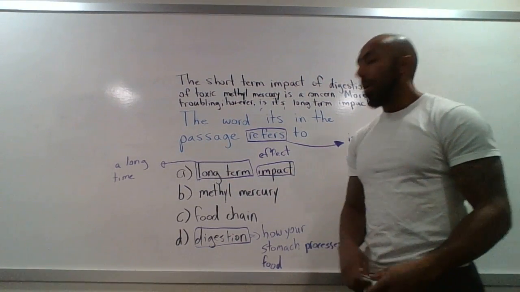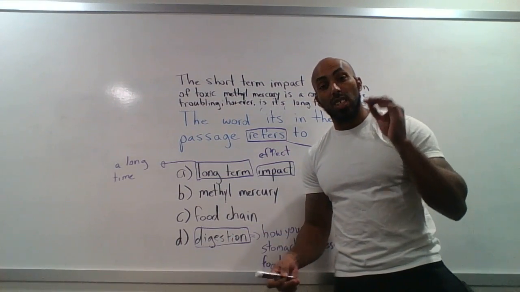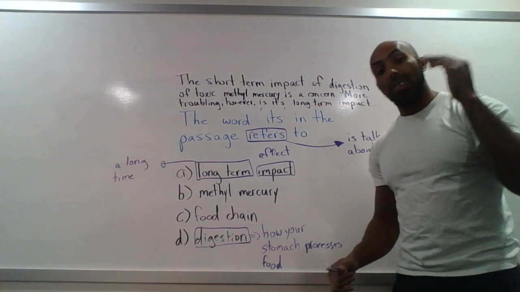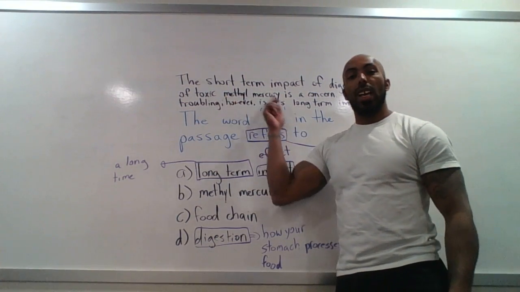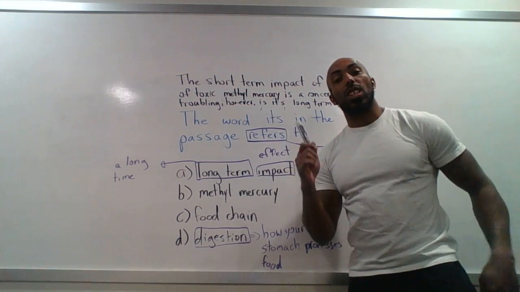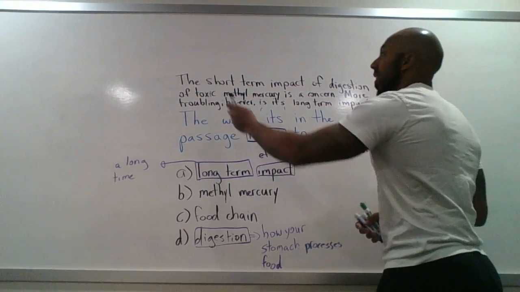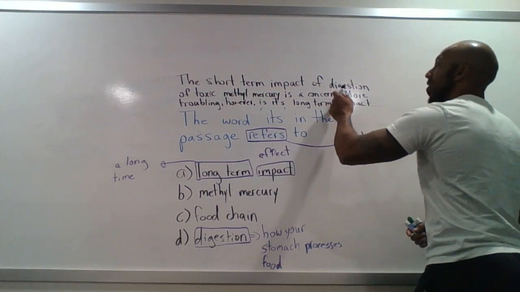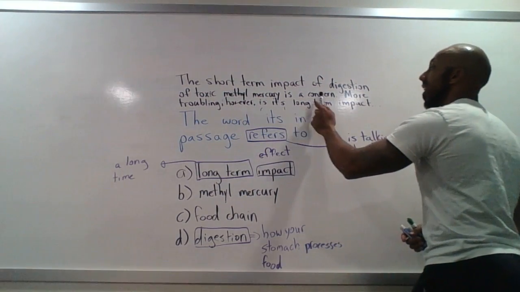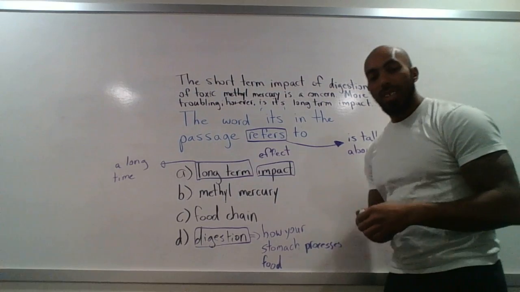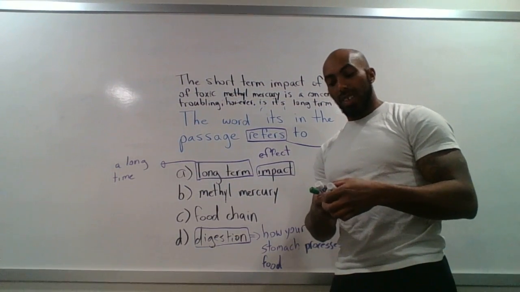It can be a little tricky because we have all these things in the previous sentence and the second sentence, okay? So what I've done is I've written down the only part that we need to concern ourselves about. The short-term impact of digestion of toxic methylmercury is a concern. Okay, so basically we need to ask ourselves, what is the subject of this sentence?